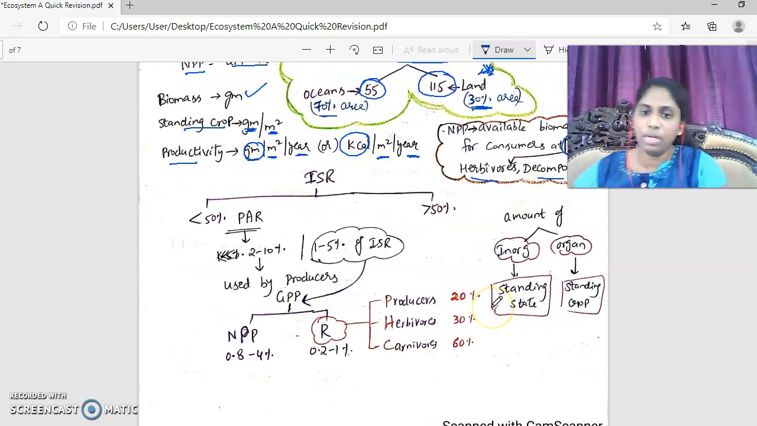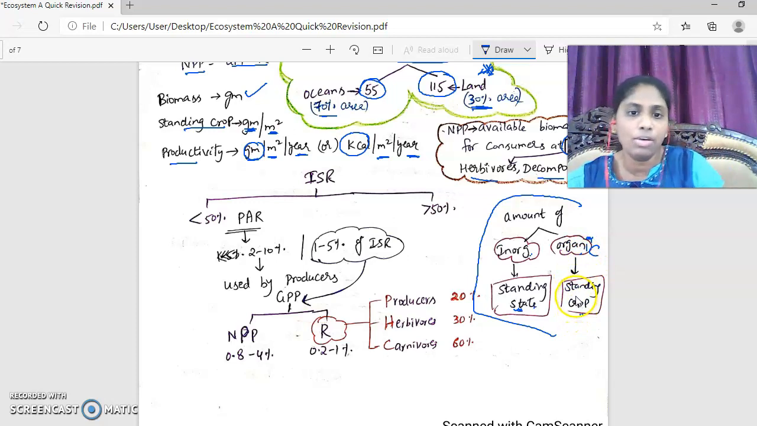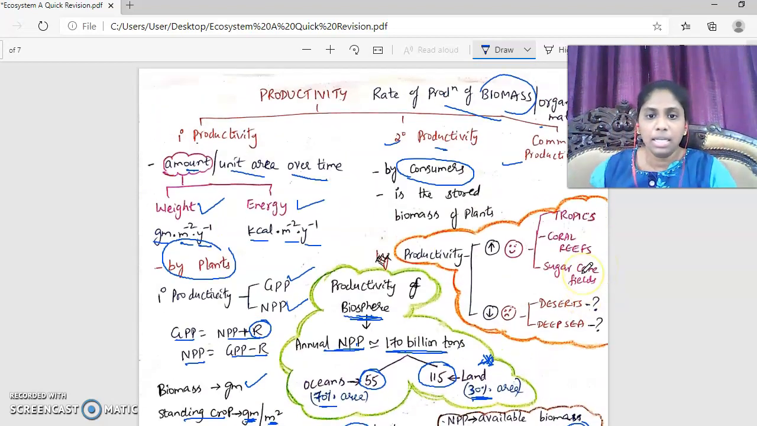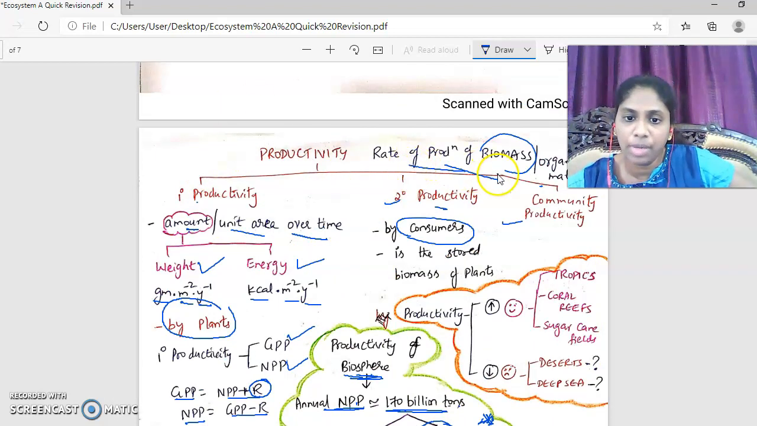Now this is a very important point, children. Look at this. The amount of inorganic matter in a unit area is standing state, while the amount of organic matter per unit area is standing crop. Please mind the difference. The amount of inorganic matter is standing state, while the amount of organic matter is standing crop. This is per unit area in an ecosystem. Now, secondary productivity is the rate of production of biomass by consumers. This is actually the stored biomass of plants.